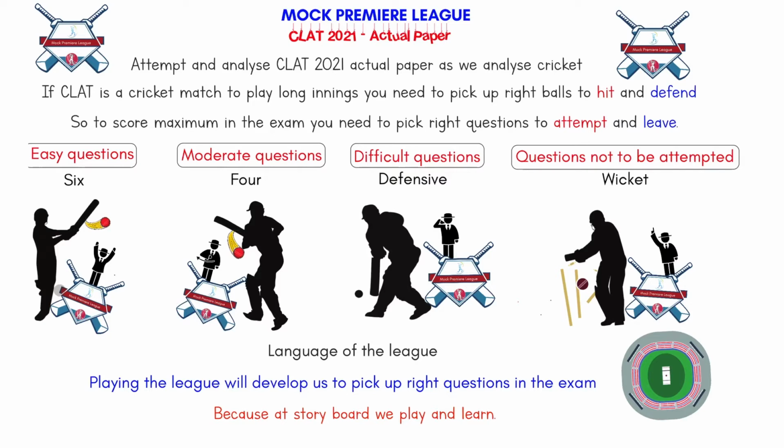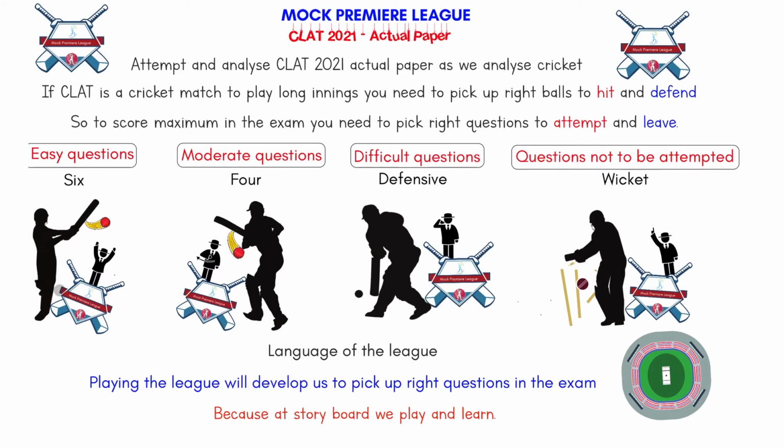We'll be solving CLAT 2021 actual paper, but we will differentiate questions as easy questions, moderate questions, difficult questions and questions not to be attempted. Easy questions are the balls on which you can hit a 6. Moderate questions are the balls on which you can hit a 4. On difficult questions, you have to be defensive because they are difficult to play. And questions not to be attempted are your wicket balls.